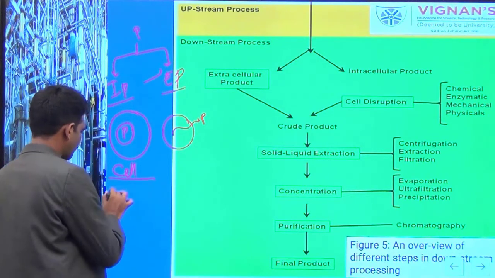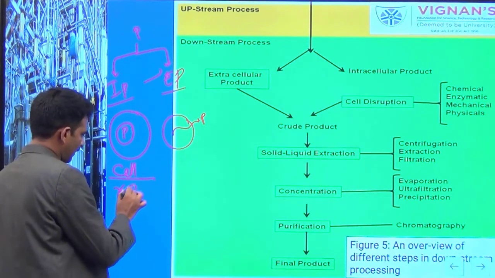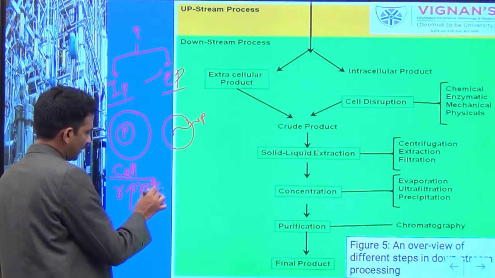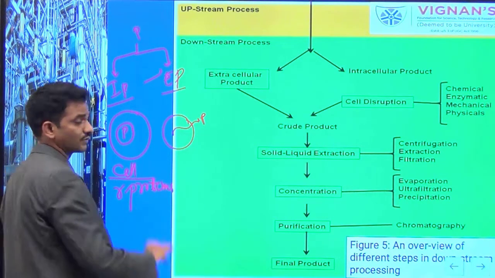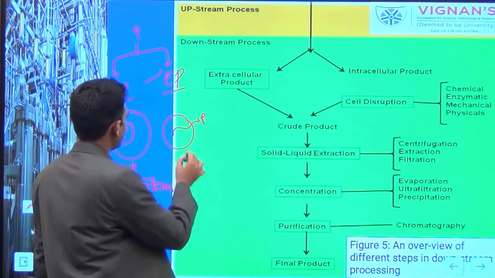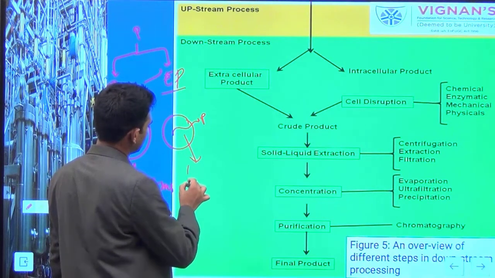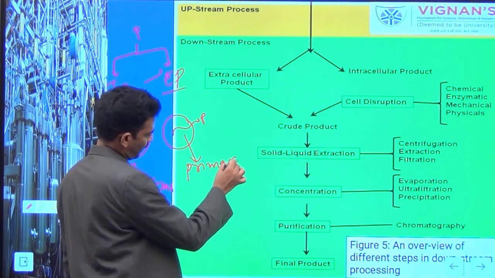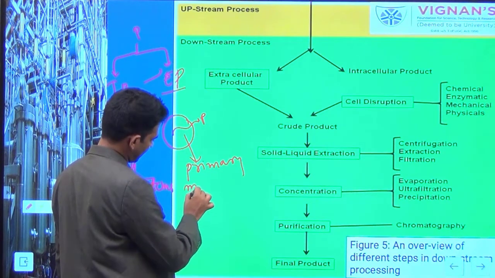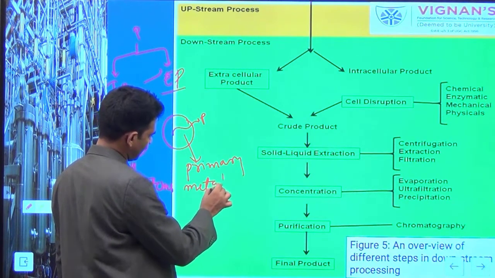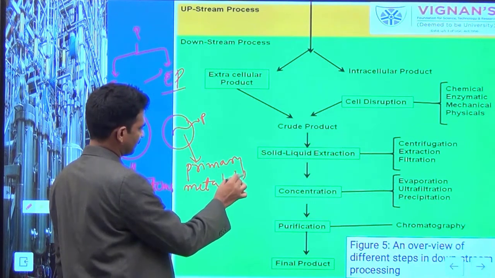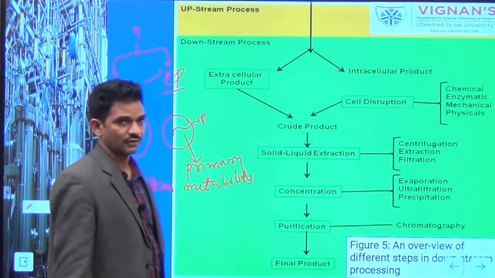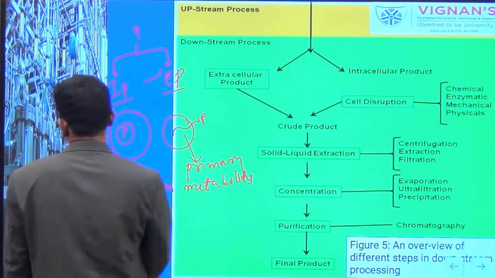For intracellular products, most of the recombinant proteins are examples. And for extracellular products, most of the primary metabolites are examples.